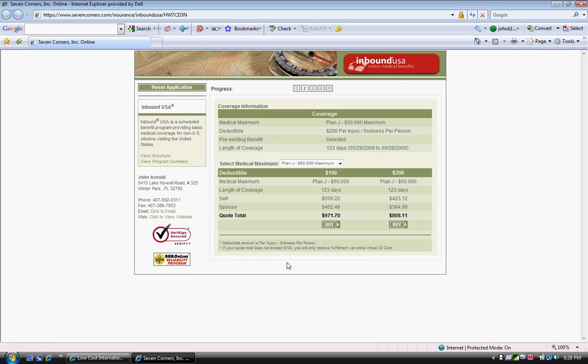Here's the quote for those people at that age. They have a Plan J, $50,000 max, deductible $200 per injury or sickness per person. The pre-existing benefit was selected, and the length of coverage is 123 days. As you can see, the price here with a $100 deductible is $971.70 for the whole time period, includes both of them, or with a $200 deductible, $808. You would once again go through the same process of hitting buy, and that would take you through.